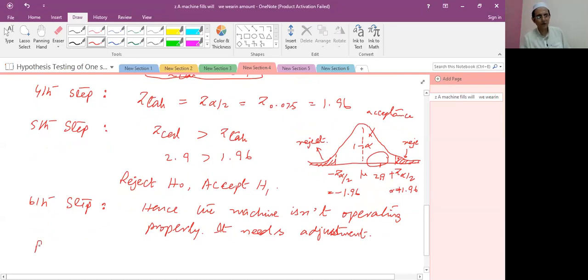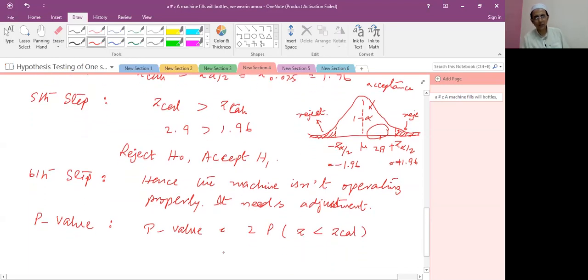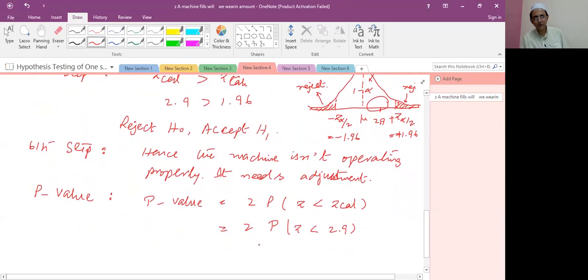Now what is the p-value? How can we determine the p-value, student? Because the test is a two-tailed test, the p-value is equal to 2 times the probability that z is less than the z calculated value. What is the z calculated value, student? Z calculated value is 2.9. So using the z table at 2.9, we determine the value.